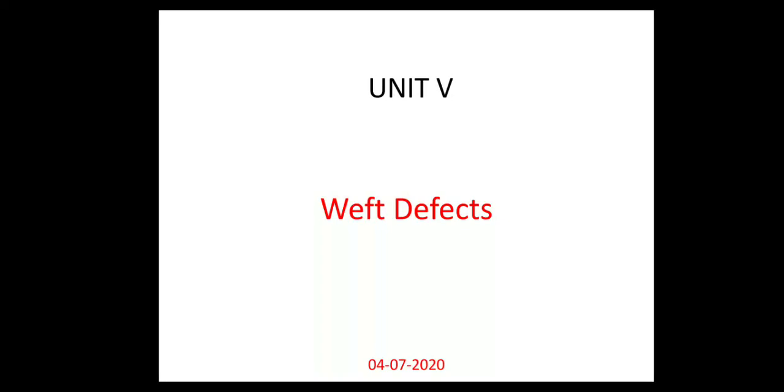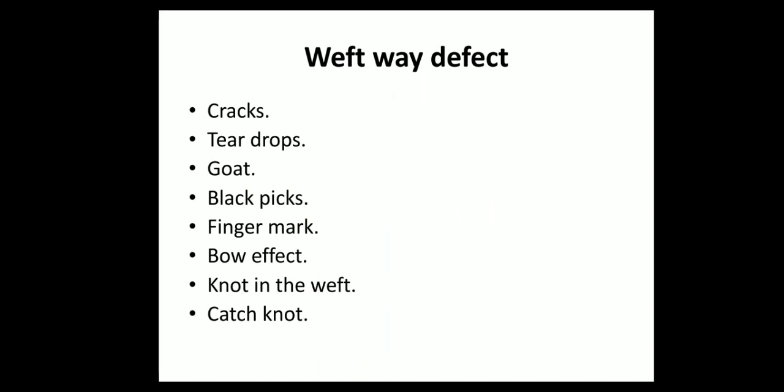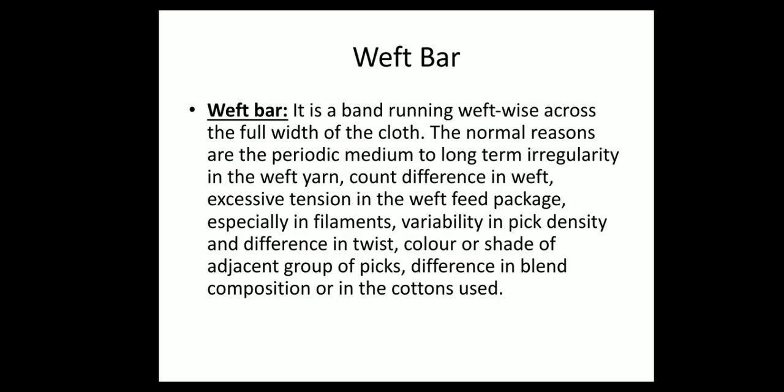So far we have studied warp defects, now weft defects. Mispick or broken pick, these are weft way defects. Thick and thin place, broken pattern, shuttle mark, weft calls, tight picks, back lashing or lashing in, starting mark, cracks, teardrops, goat, black picks, finger mark, bow effect, not in the weft catch net.